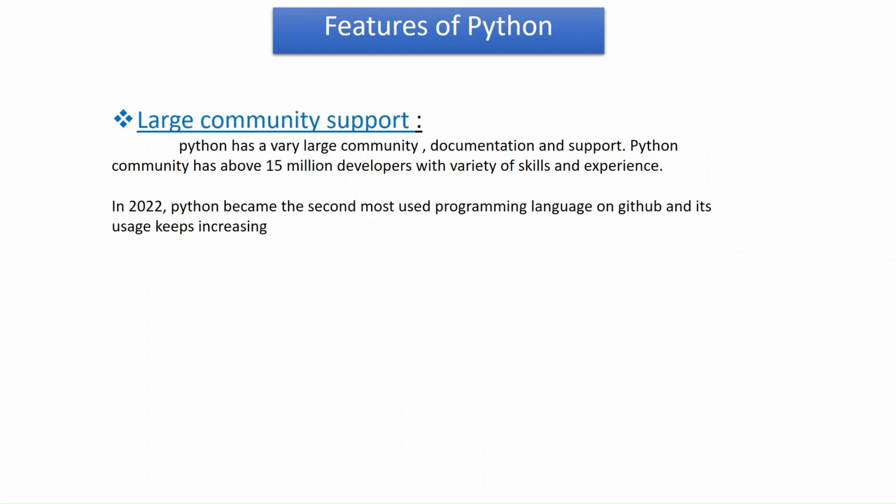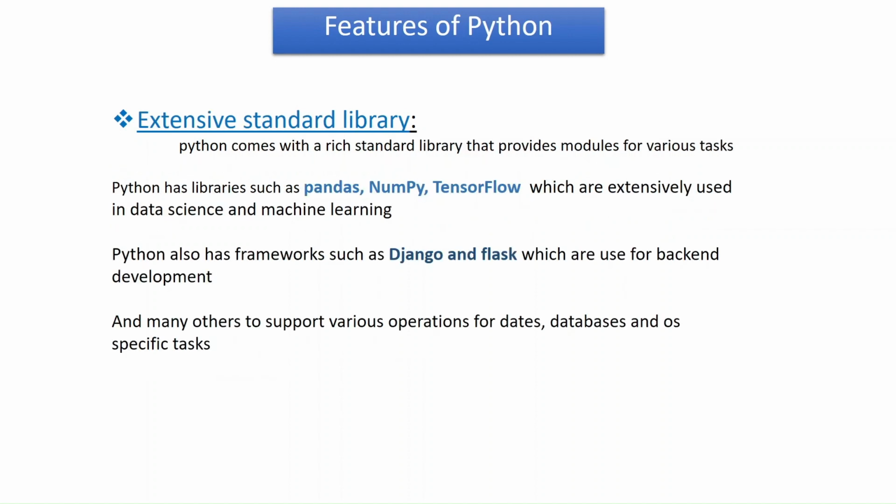Another feature of Python is that Python has a very large community. So Python has more than 50 million developers with a variety of skills and experience. In 2022, Python became the second most used programming language on GitHub and it just keeps increasing. And also with emerging fields like machine learning, data science, artificial intelligence, Python is only becoming more popular and more used by so many different companies.